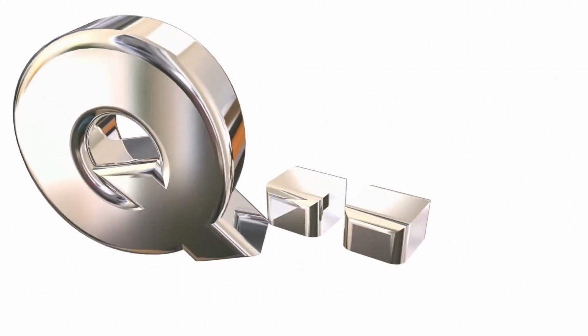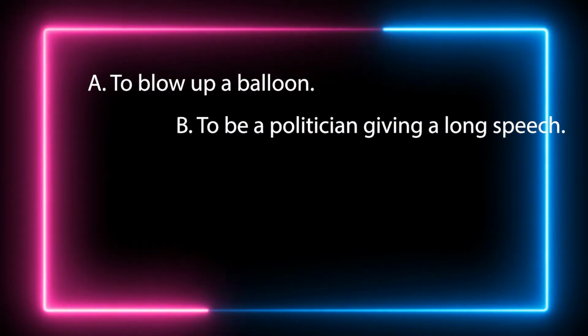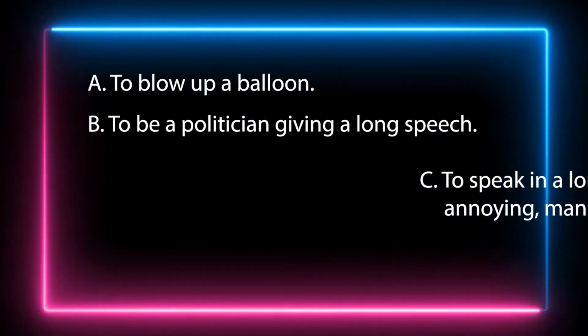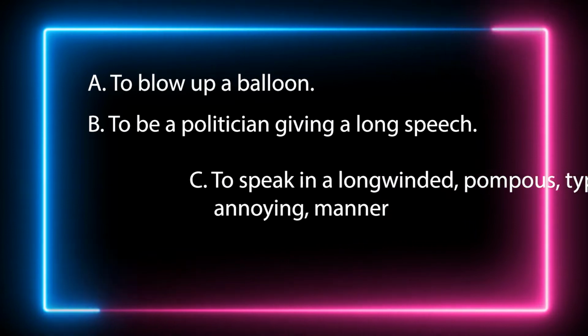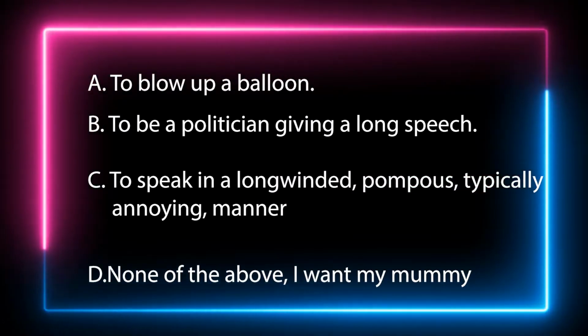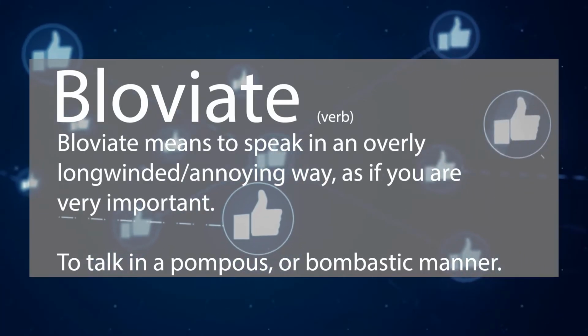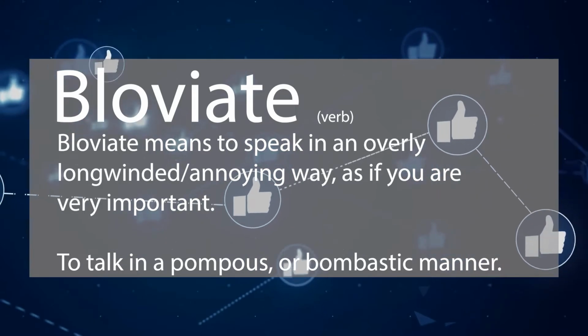So do you think you know what bloviate means? Let's see if you've figured it out. Bloviate means A, to blow up a balloon, B, to be a politician giving a long speech, C, to speak in a long-winded, pompous, typically annoying manner, or D, none of the above, I want my mummy. And the correct answer is of course D, I want my mummy. Only joking, of course it's A, to blow up a balloon. Only joking again. The correct answer is of course C, to speak in a long-winded, pompous, typically annoying manner.